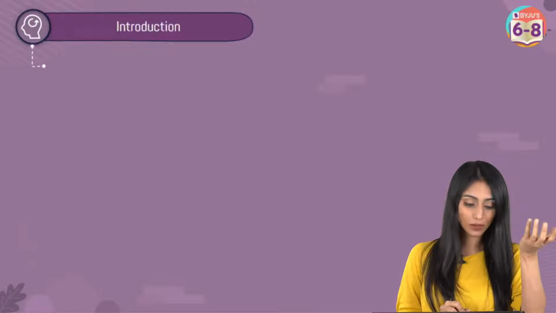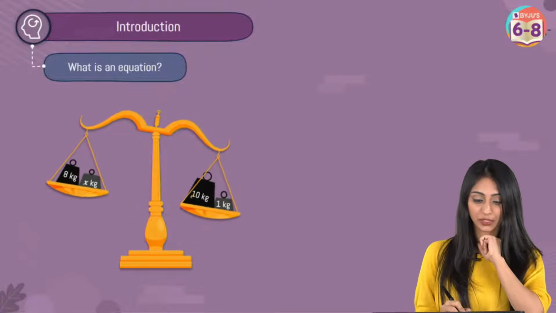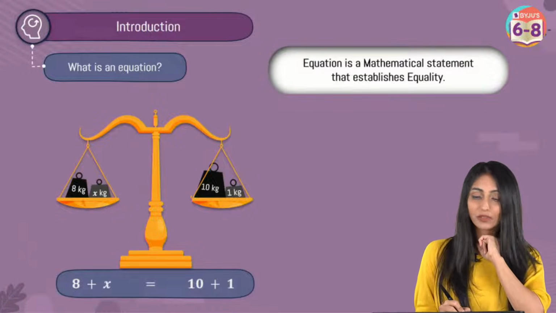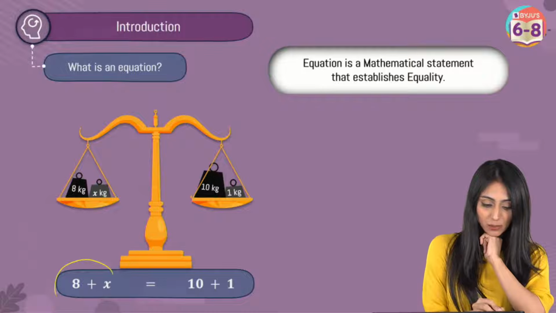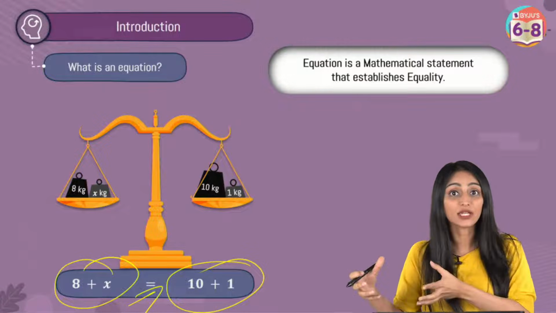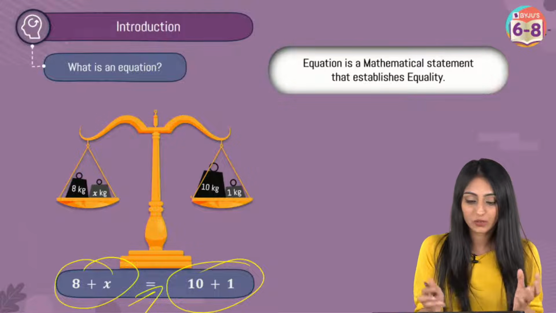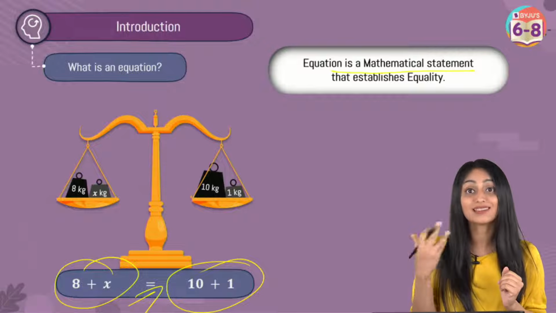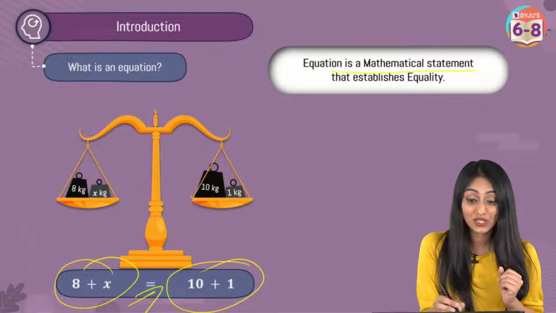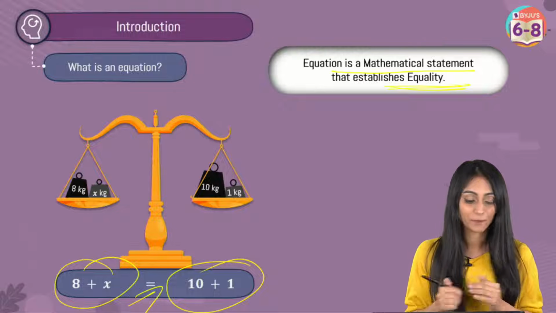Now let's recall what is an equation actually. If you take a look at this beam balance over here, what we can see is on both the sides, these weights are equal. 8 plus x is equal to 10 plus 1. There is an equal to sign. The LHS and RHS are equal. That's what an equation is. So in mathematical terms, we can say that an equation is a mathematical statement that establishes equality. That's what we are talking about here, right?